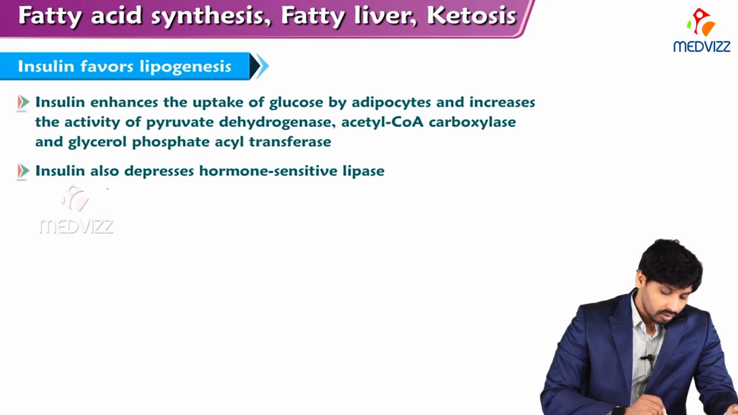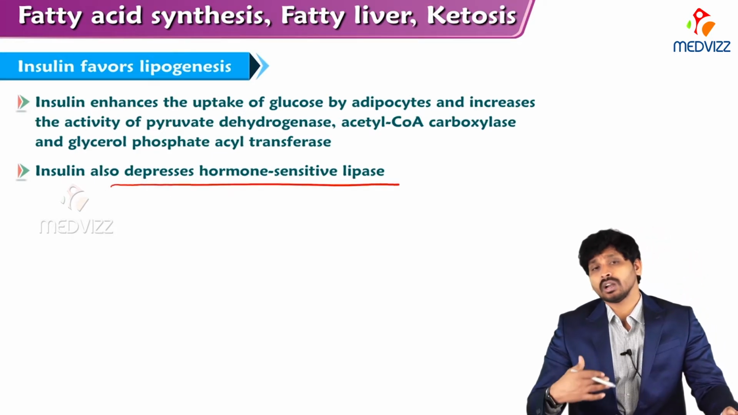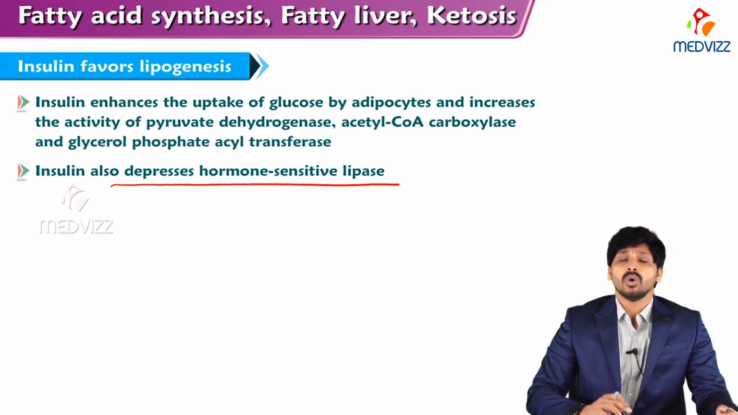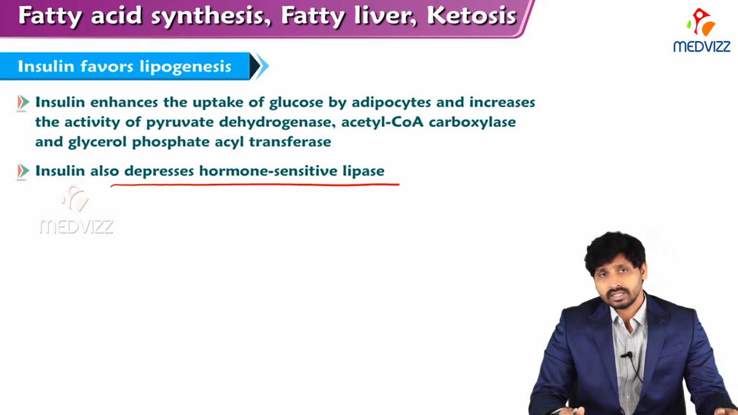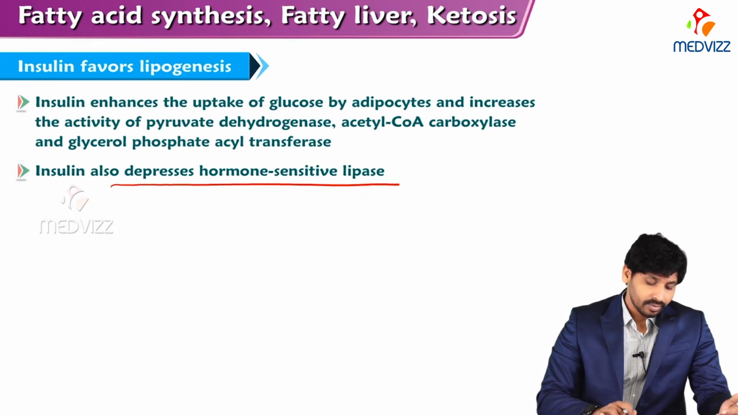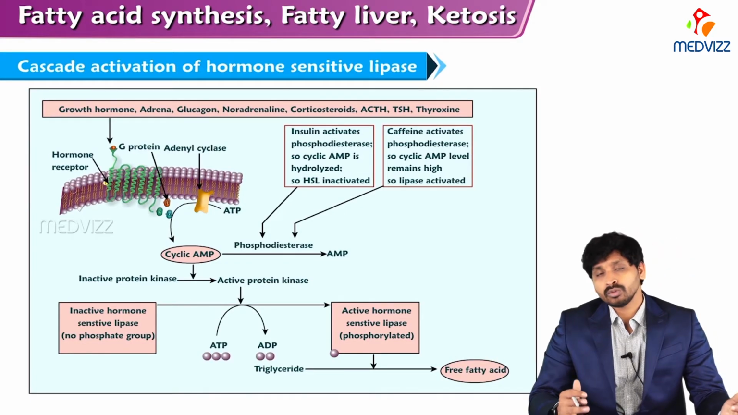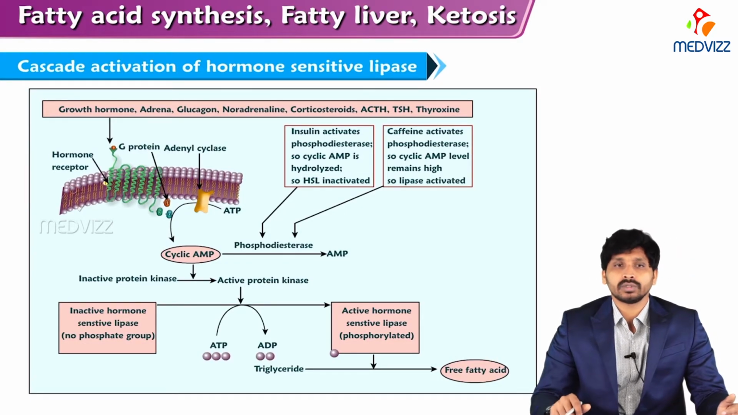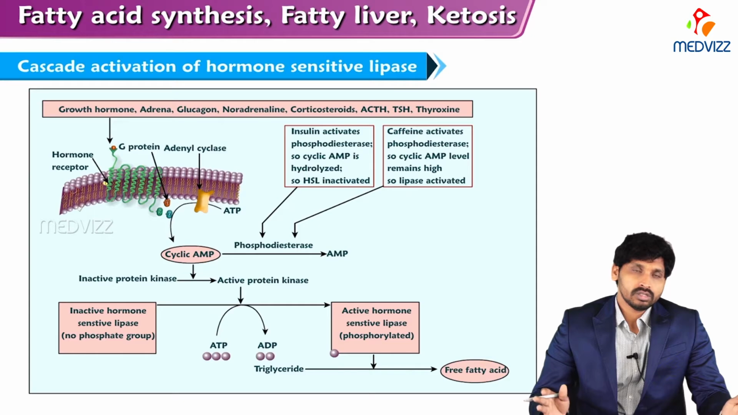Insulin also depresses hormone sensitive lipase. Hormone sensitive lipase is the enzyme that breaks down the fatty acids. So whatever fatty acid is produced will be broken down. Insulin also inactivates hormone sensitive lipase, which is there in the adipose tissue walls in the body.